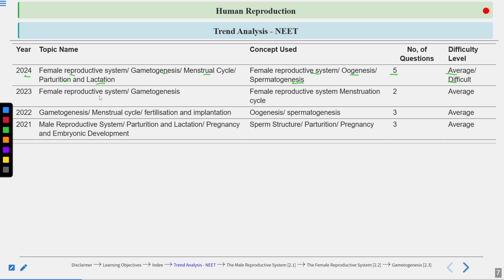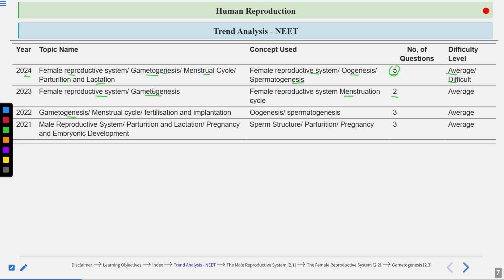Then in 2023, questions came from female reproductive system and gametogenesis, and the concepts were menstruation cycle and female reproductive system. 2 questions came in 2023 from this chapter. So minimum 2 questions are coming from this chapter, and maximum even 5 questions can come. Mainly the questions are coming from the topic gametogenesis.